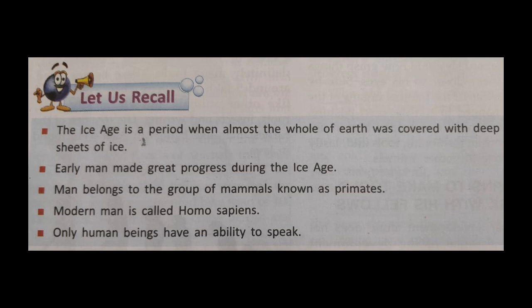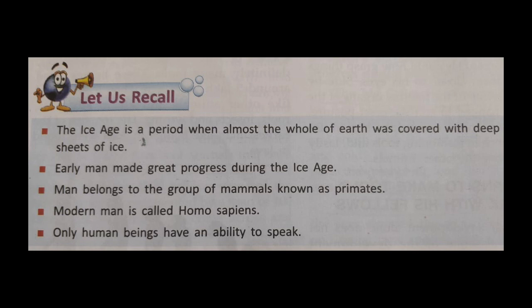In this lesson, we learned how man evolved from tree apes to an erect man. Early man could stand erect, started making tools, started communicating with each other and living together in groups.